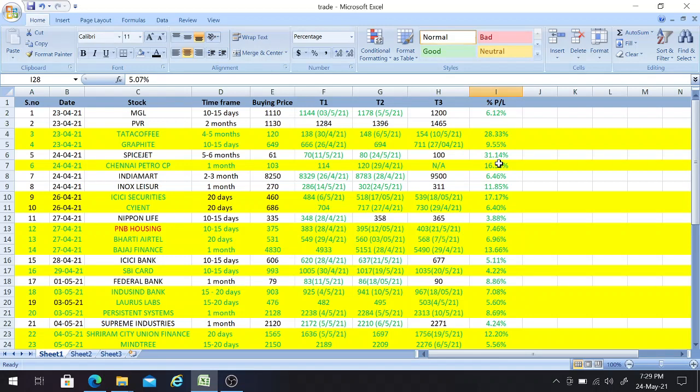Okay, so I think till now among the trading calls which I have given, this is going to be the very good jackpot stock, because once it attains this third target, we are going to get a percentage return of 66 percent. I think if my calculation is not wrong, it's above 60% of return we are going to get. So when it achieves the third target, then I'll be calculating the percentage and I'll be mentioning it here.